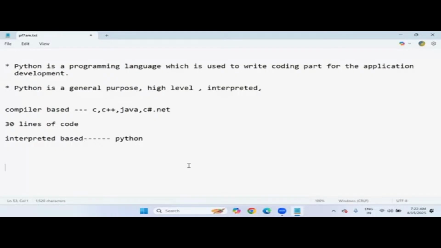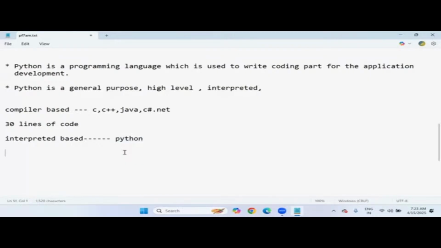That's why we never notice a number of errors while executing Python programs, the way we generally notice while working with C, C++, Java, .NET. There, if 10 or 15 errors occurred, all 10 errors will be displayed at once in the error window. But in Python, you never see a number of errors; you only see one error at a time, on the line where the error currently is. You only have to focus on that error because it is an interpreted language.